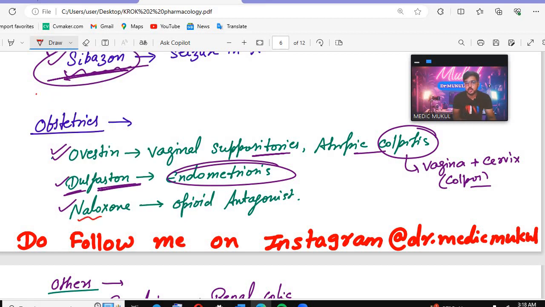Then we have Naloxone. So Naloxone, remember, is given in which condition? In opioid toxicity, as it is an opioid antagonist. Which drug will be given? Naloxone will be given for opioids. Naloxone is what? It is the opioid antagonist.